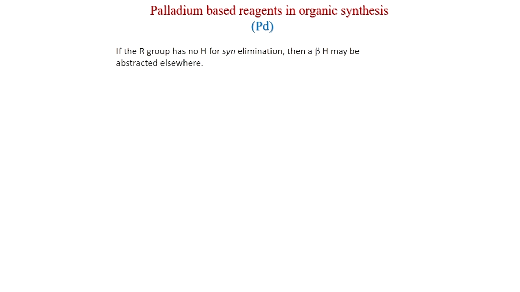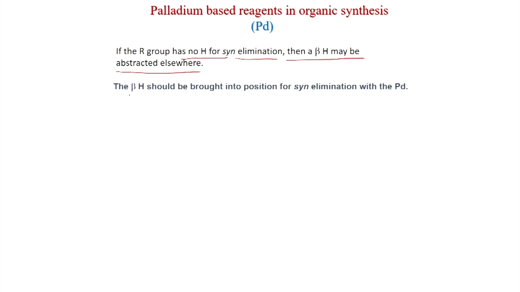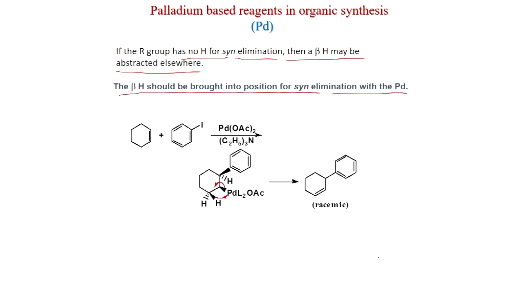Also, if the R group has no hydride for syn elimination, then a beta hydride may be abstracted elsewhere. If you want to generate an olefin, of course, you need a hydride, and that beta hydride should be brought into position for syn elimination with the palladium. Suppose you react iodobenzene with cyclohexene under these conditions, palladium acetate, triethylamine, then you get this one.